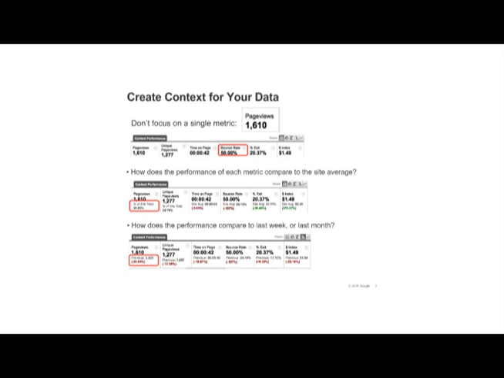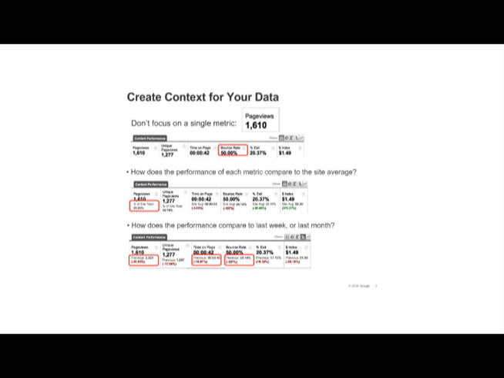This page is receiving 20% fewer visits than it did last week, and people are spending 10% less time on it. And last week, the bounce rate was only 24%. Now it's double that number. So putting data into context can help us ask the right questions and decide on a course of action.